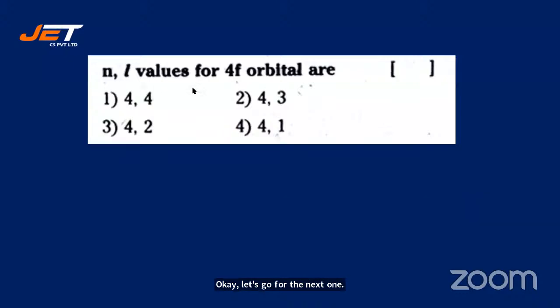N and L values for 4f orbital are... 4 and 3. Okay, that's option 2. Pandu says 1. Sidhu says 2. Chetan says 2. Srija says 2. Vaishali says 2, sir. Okay, excellent response. I see the answer. Absolutely right, 2 is absolutely right.